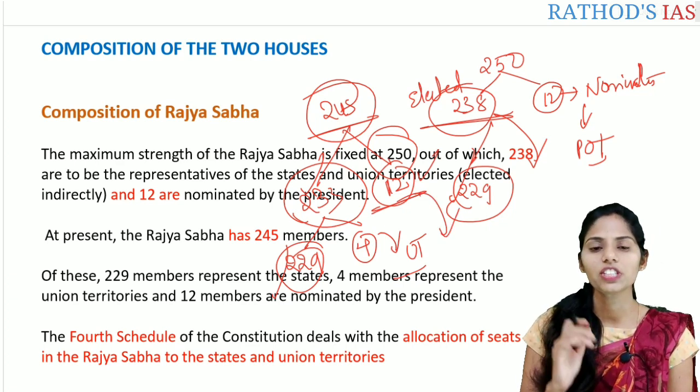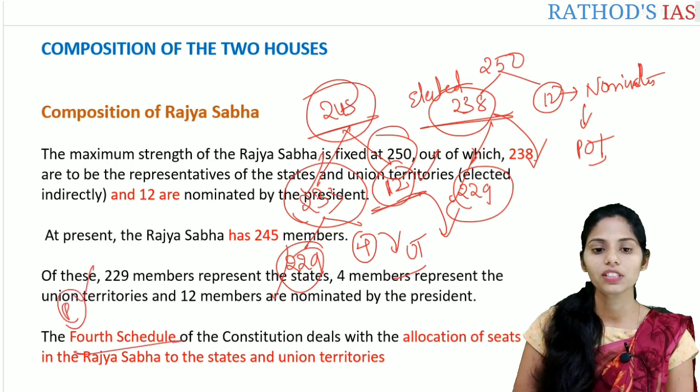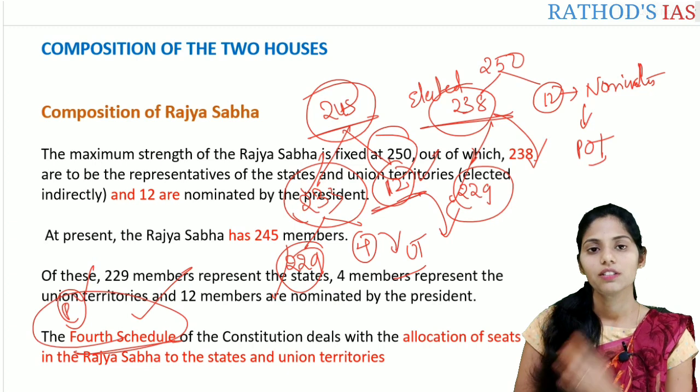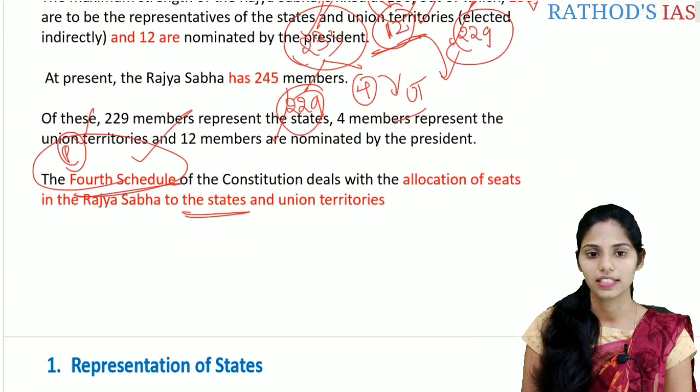Now, which schedule of the constitution talks about the allocation of seats in the Rajya Sabha? This is a very important prelims fact. That is the 4th schedule of the constitution. The 4th schedule of the constitution deals with the allocation of seats in the Rajya Sabha to the states as well as the union territories.